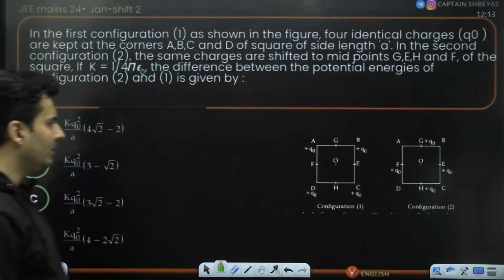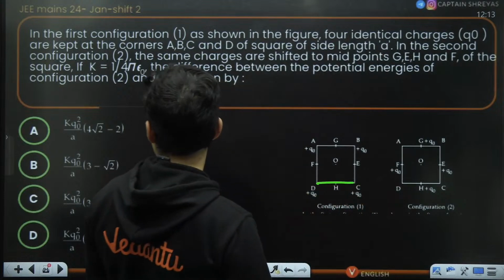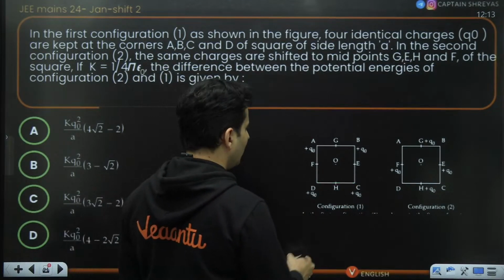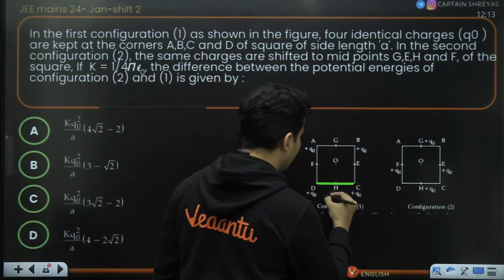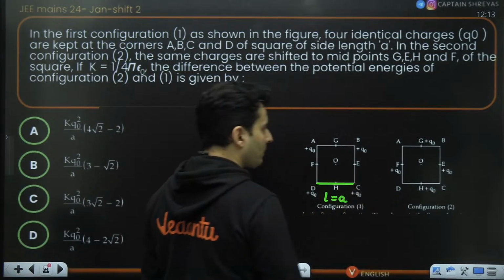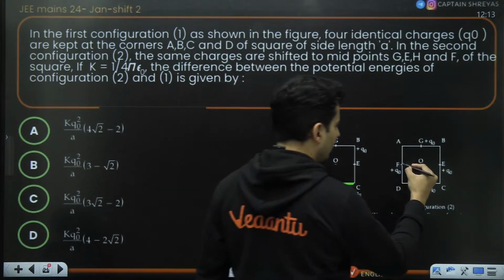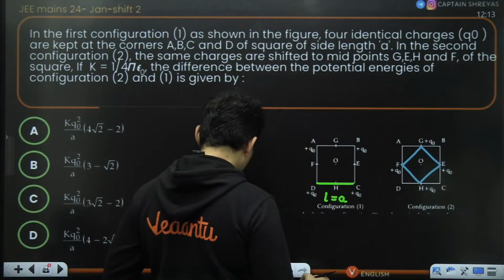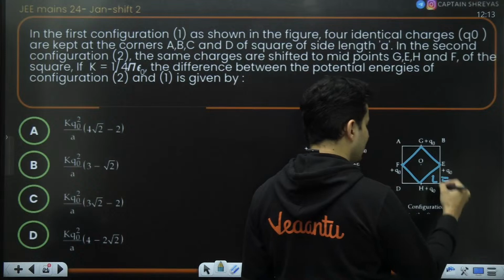So what happens here? Earlier, what have they asked? Change in the potential energy. Okay. Side length is A. Yes, earlier the side length is A. Later on, what happens? Observe carefully. It becomes a new square itself like this, where the new side length, check this out.